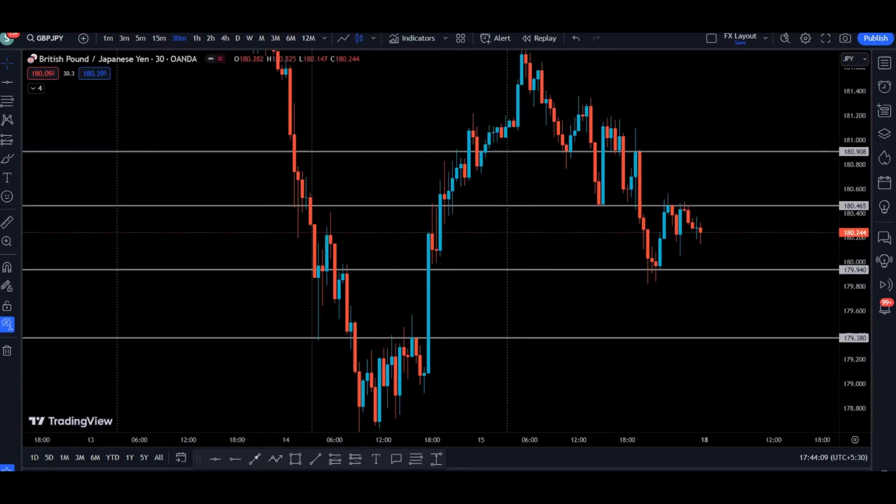Why this area? Because we can see that when the price was coming down, we found support here. Price was coming down, we found support here, we found resistance. So if we break this level, there is a higher probability the price is going to come down to this area, and we can also see a clean range on the left-hand side. Now above this area we have a clean range here, and the resistance is going to be in this area. Why? We have resistance, we have support, and we have resistance. So if we break to the upside, we have a clean range on the left-hand side. There is a very high probability the price is going to go to the next resistance, which is right here.